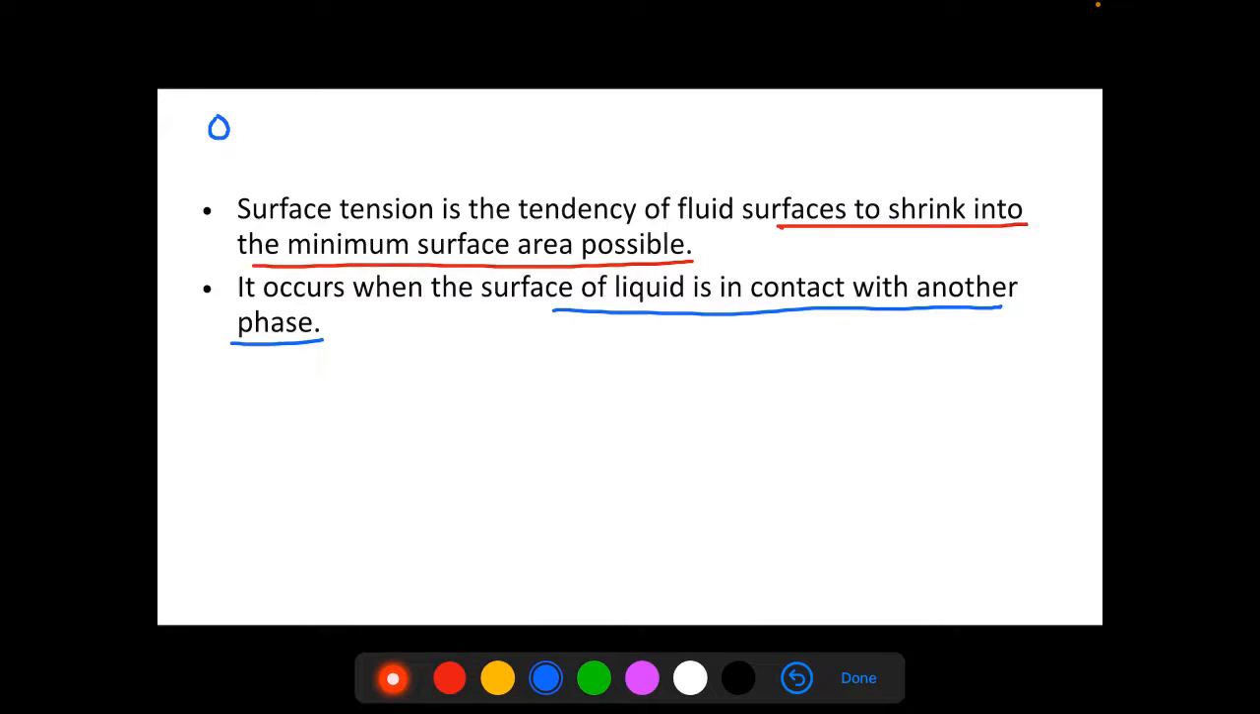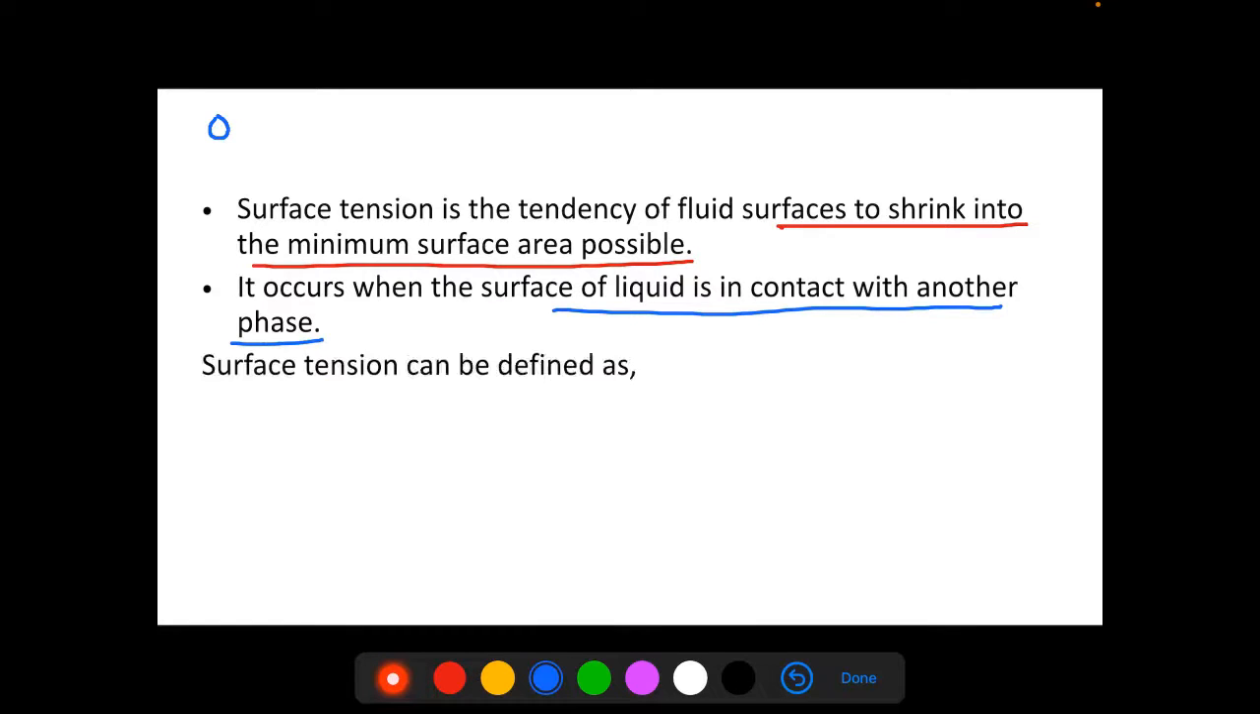It is the tendency of a fluid to shrink into the minimum surface area possible, and it occurs when the surface of the liquid is in contact with another phase. Now, it has a tendency to acquire the least surface area possible. It occurs when a liquid is in contact with another phase, which can be a liquid phase as well, a liquid-solid phase as well, and so on. So it occurs when a liquid is in contact with a different phase.